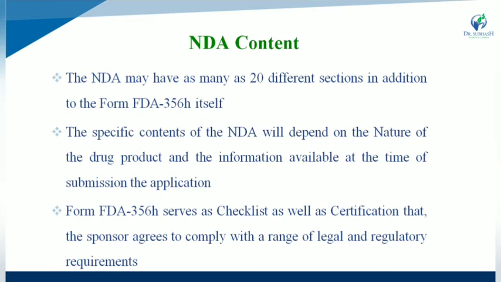Form FDA 356 serves as a checklist as well as certification that the sponsor agrees to comply with a range of legal and regulatory requirements.